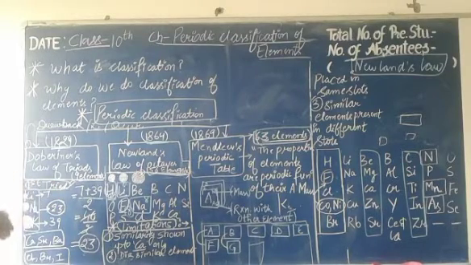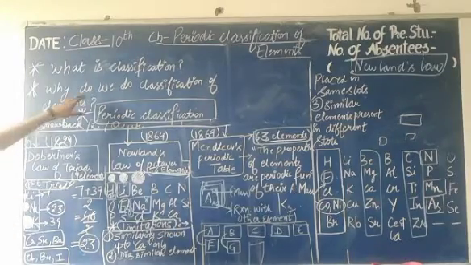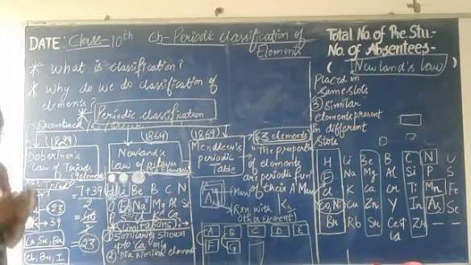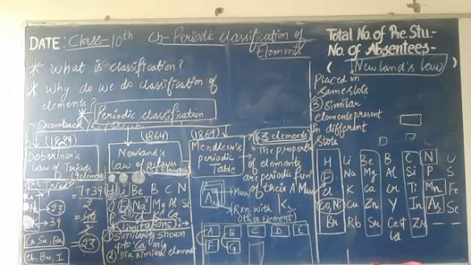In a similar way, different scientists found different elements and they classified the elements on the basis of their similarities. So till now we have known what classification is. It is the ability to classify the elements on the basis of their similarity, to distribute the elements into specific groups or specific periods on the basis of their similarities.